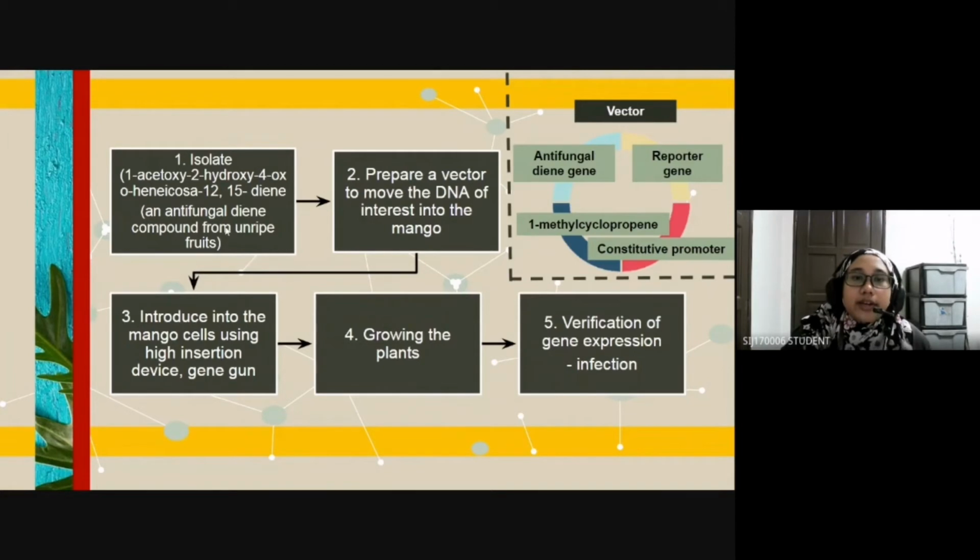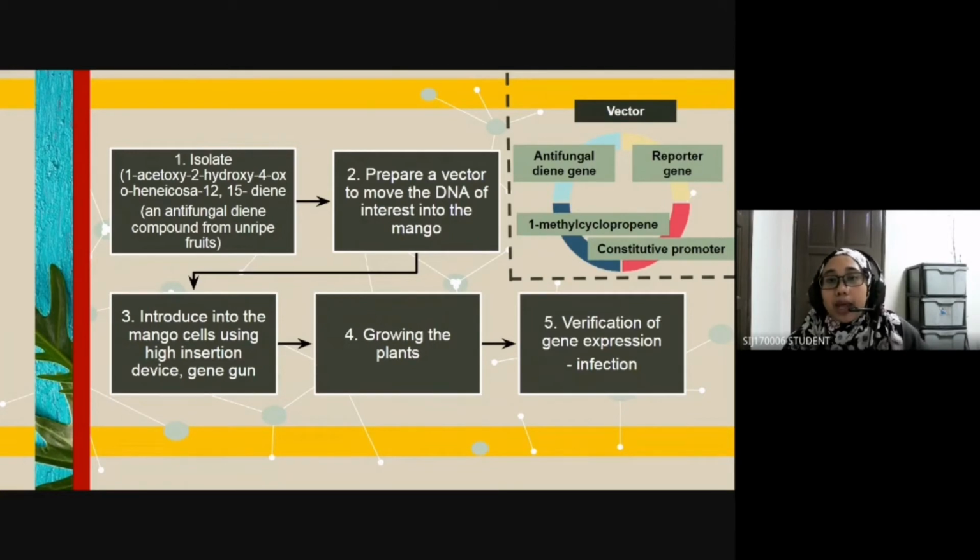Persin is an antifungal diene compound that can be found in unripe fruits. A study in Sri Lanka shows that the resistance of unripe avocado to attack by C. cuspidis was due to the presence of the preformed antifungal diene compound, which is persin.